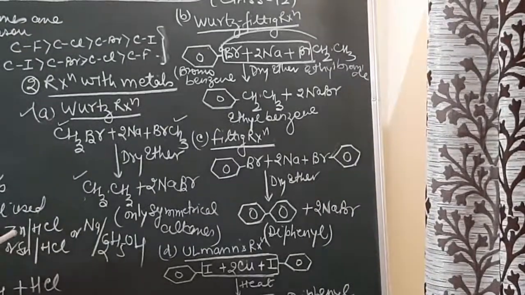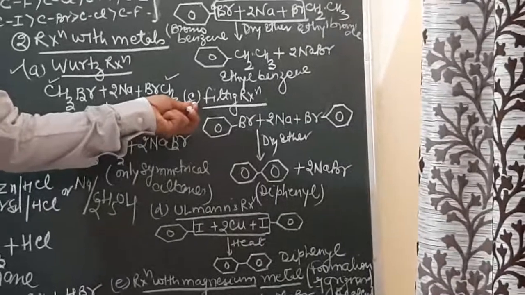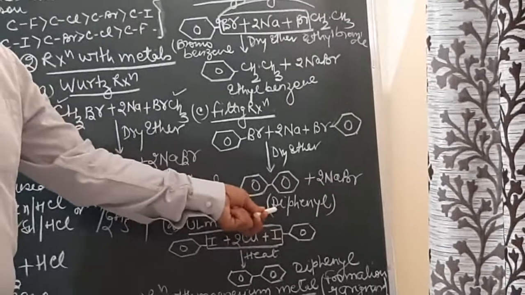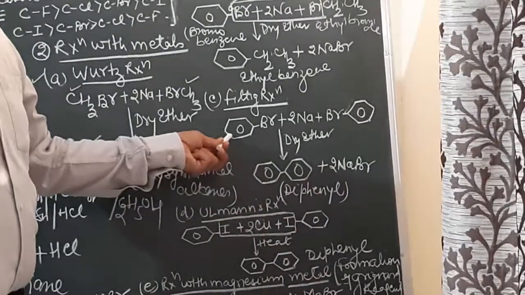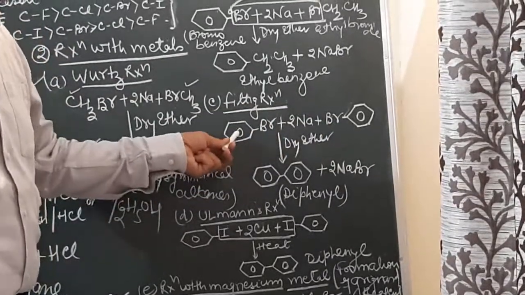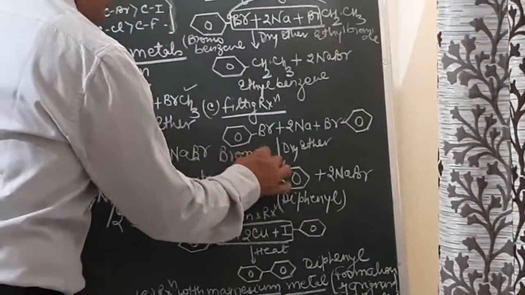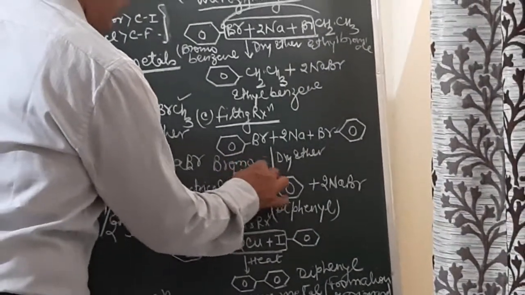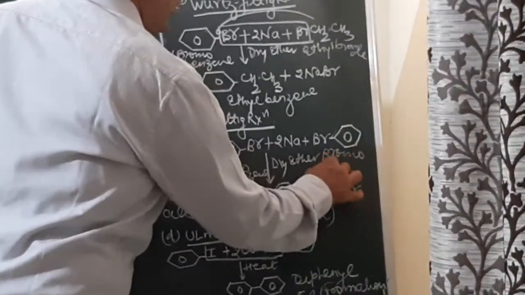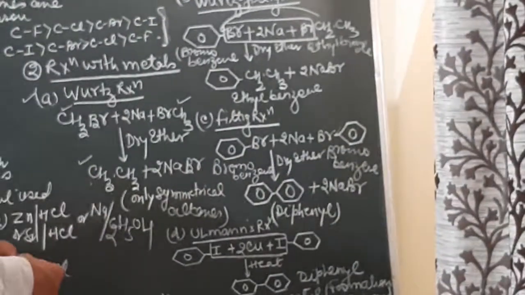Now the third reaction with metal is the Fittig reaction. The Fittig reaction is used for the preparation of diphenyl type of compounds. In this, the reactants will be only haloarenes. So see over here, what is this? This is bromobenzene. So we have taken a bromobenzene, and the second reactant also is bromobenzene. So when we say the Fittig reaction, both the reactants are haloarenes.